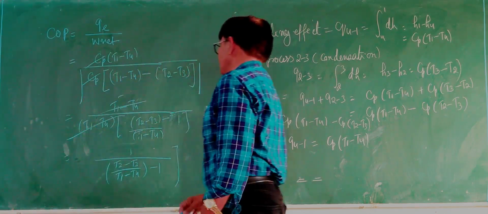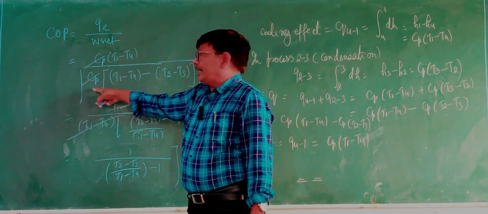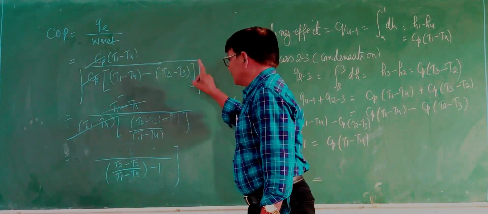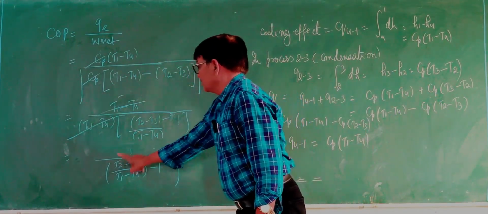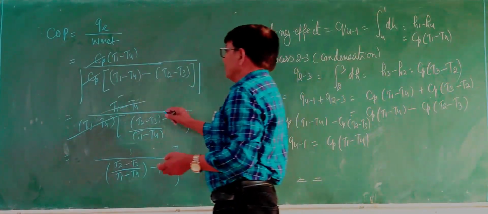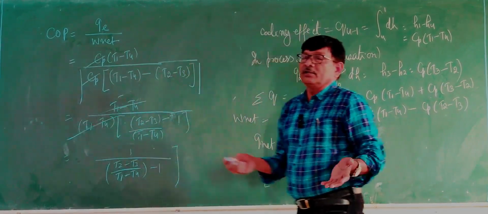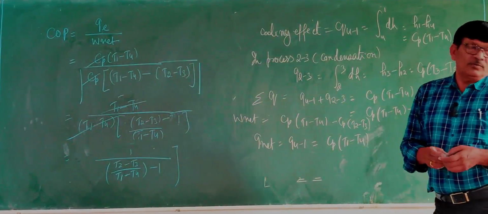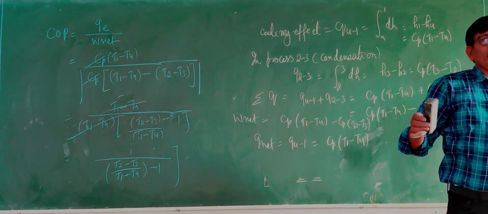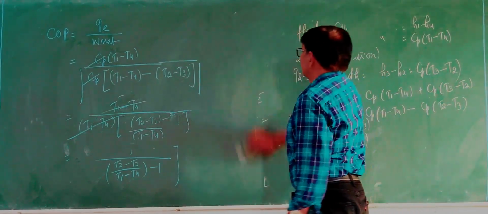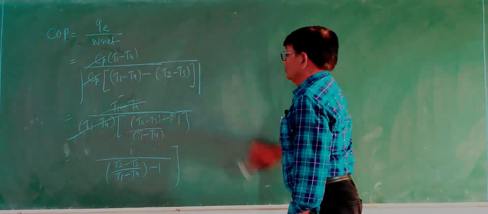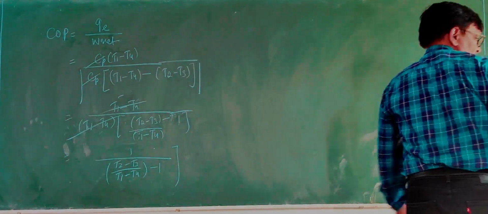This is the COP. Here we have taken one more negative sign and we have taken the mod of the work, so T1 minus T4 comes to this side and T2 minus T3 to this side. Because we have taken the mod, the denominator again turns out positive. So this is the equation for the COP. Further, we can simplify this equation.